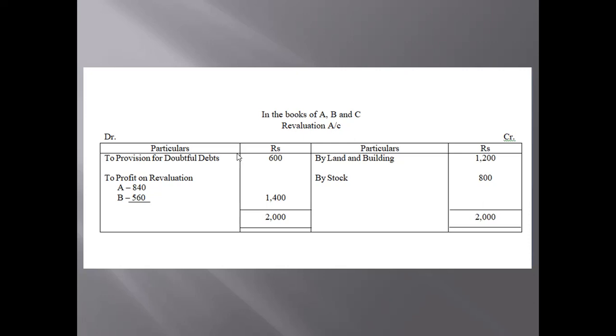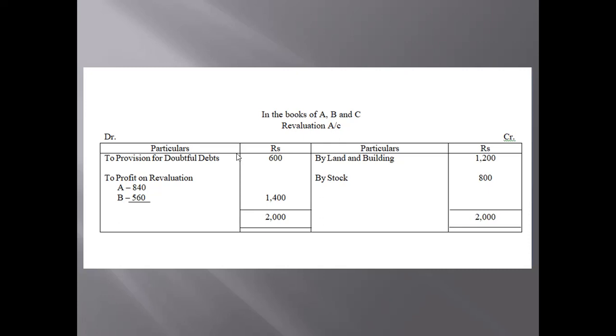Now again look at the question. Sundry debtors to be subject to a provision of 10% to cover doubtful debts. Whatever is the amount of debtors, that is 6,000, just take out its 10%. 6,000 into 10% will be 600. You are creating provision for the first time, which means liability is increasing, so write it on the debit side of revaluation account. That's it. That much we have in the adjustment.